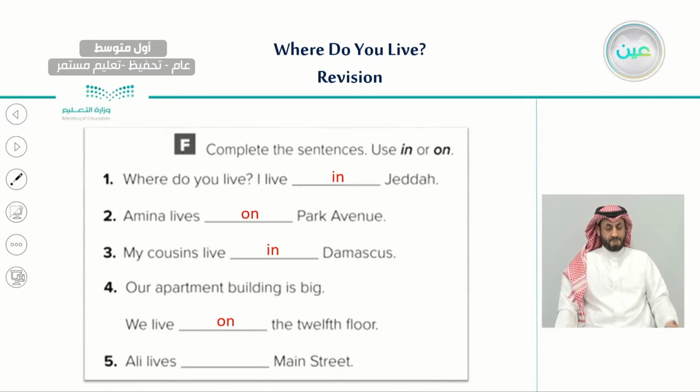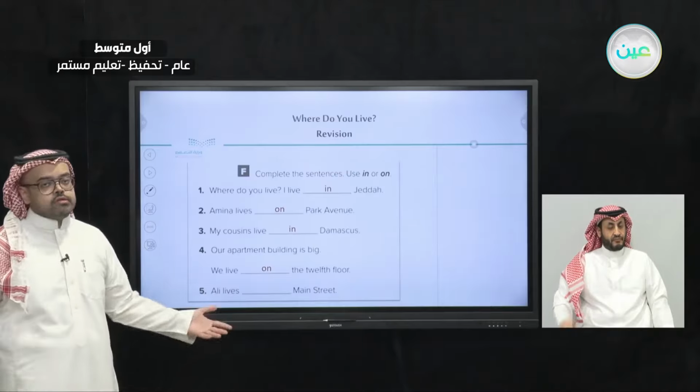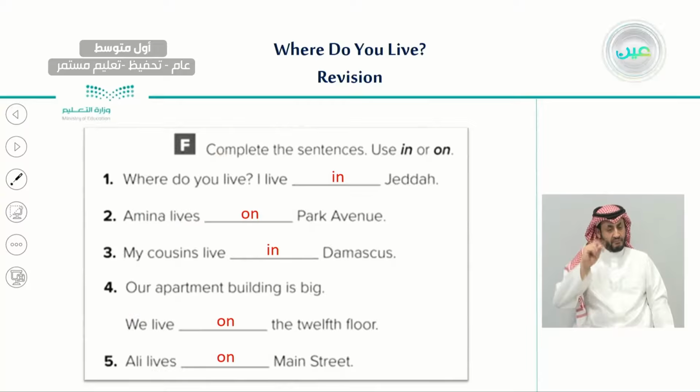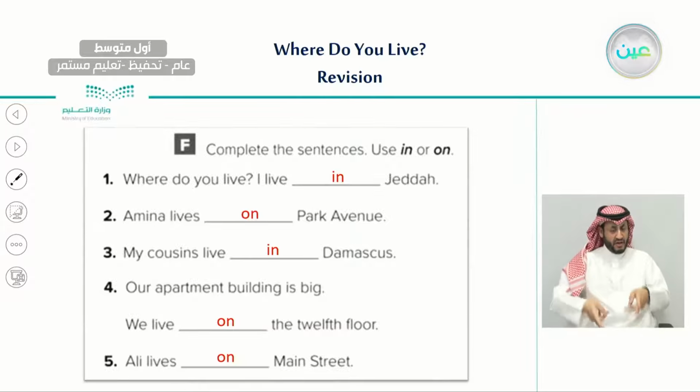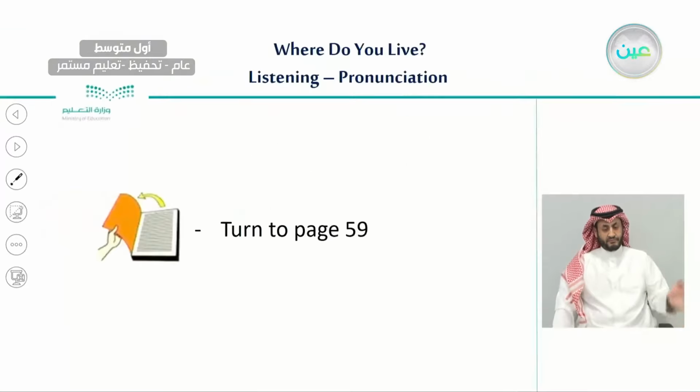Number five, Ali lives blank Main Street. Not a city, not a building, a street. So here we would use, exactly, on. So here are the answers. We use in for cities, and we use on for streets, and also for buildings. Very good.